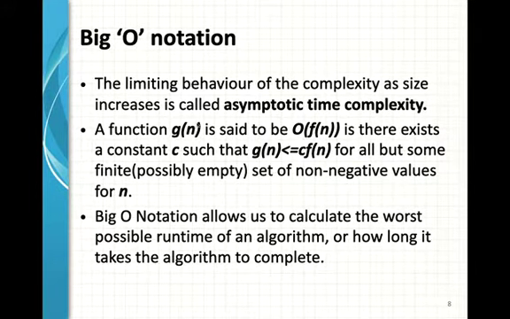And it can be written like this: a function g(n) is said to be of order f(n) if there exists a constant c such that g(n) is less than or equal to c times f(n) for all but a finite set of non-negative values of n. So big O notation allows us to calculate the worst possible runtime of an algorithm, or how long it takes the algorithm to complete.